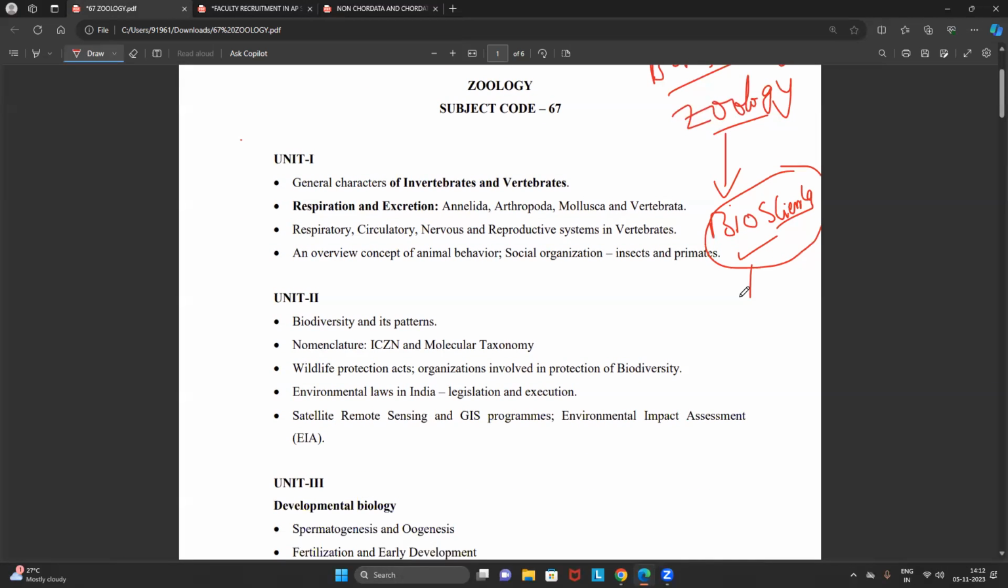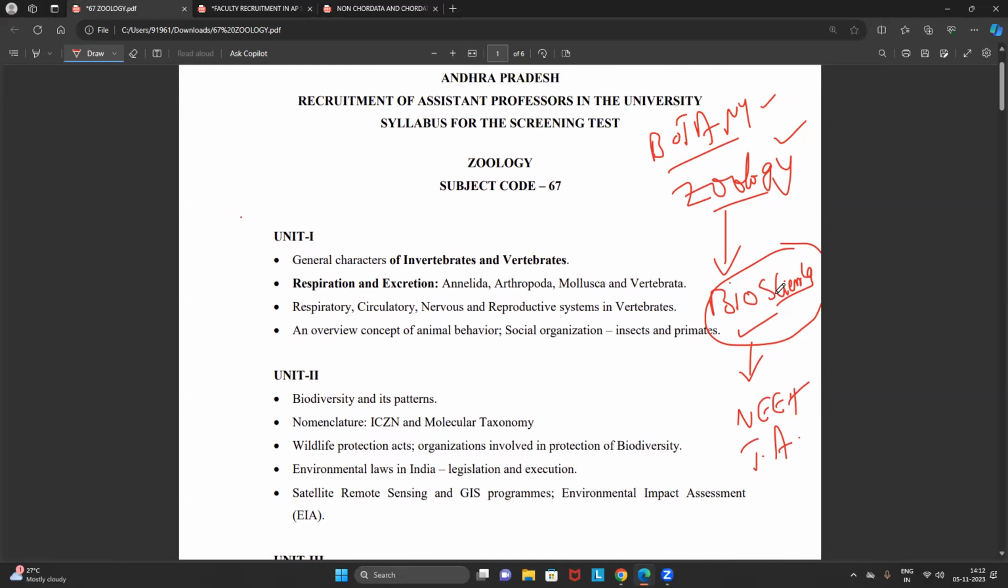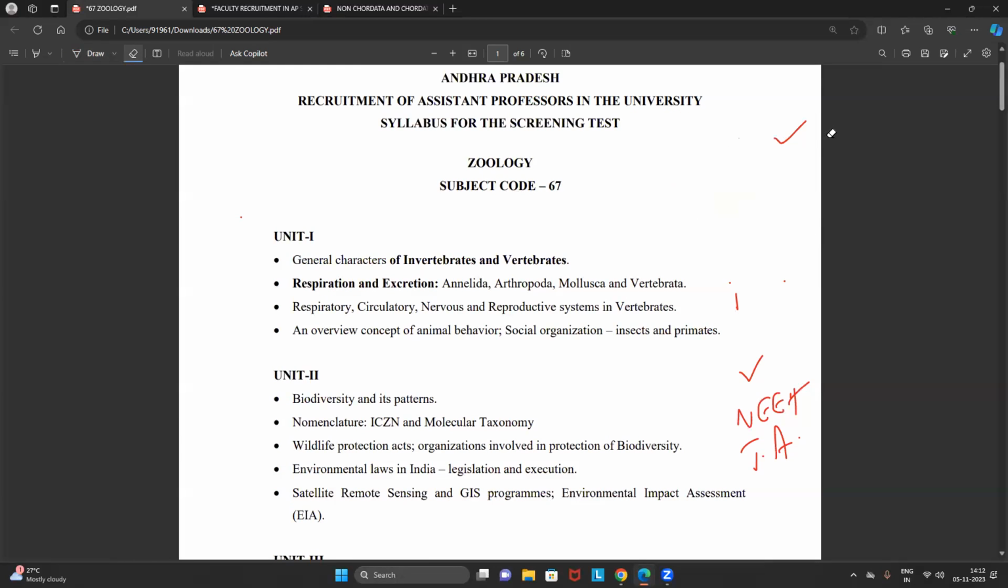And trust me, the biosciences syllabus is purely NEET level or purely Telugu Academy level. It's a very, very easy syllabus. If you have a little basic knowledge also, you can easily crack the exam in biosciences. I will do a separate session on the analysis of the biosciences syllabus also. But I'm requesting all the botany and zoology assistant professors and new aspirants to compulsorily apply for the biosciences also. Please do not miss it under any circumstances.